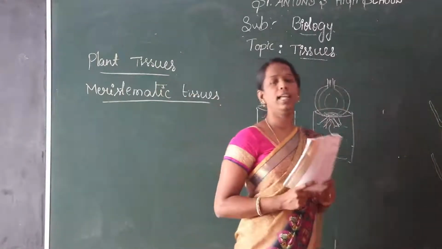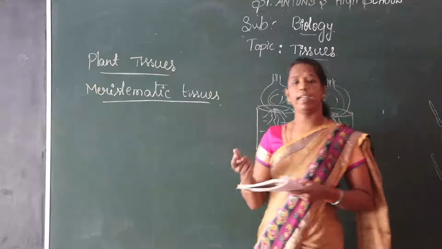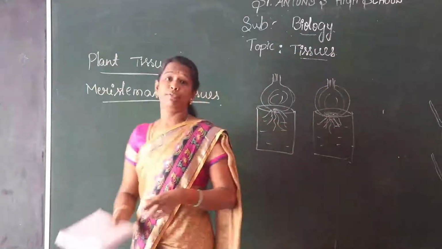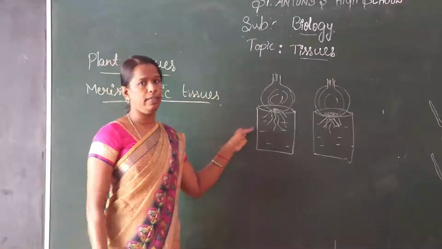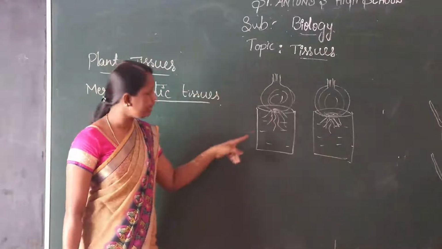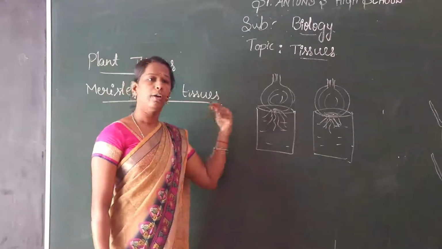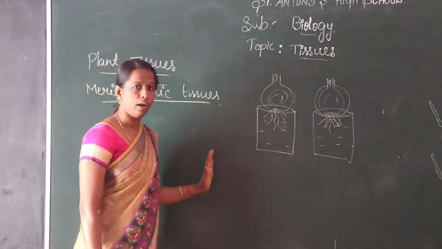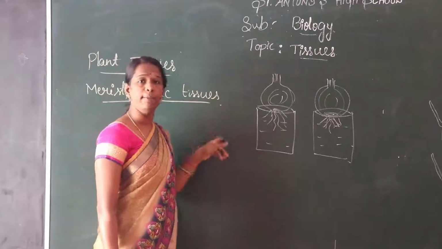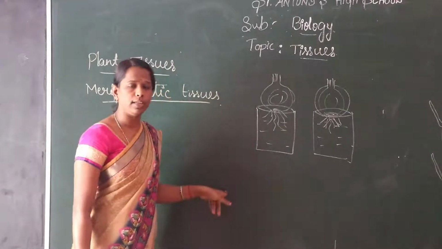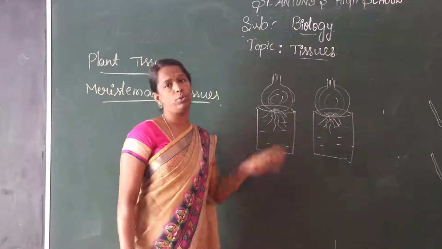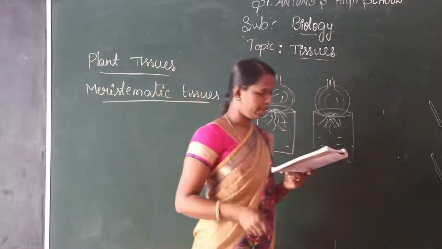See, measure the length of the root on the 1st day, 2nd day, 3rd day. Like that, it will grow, and it takes nearly 1 week. After that, you have to measure this root. So, you have to write the days, 1, 2, 3 like that. You have to measure this root using the scale.